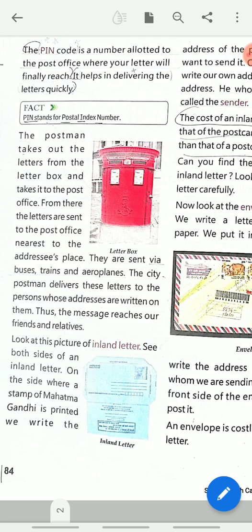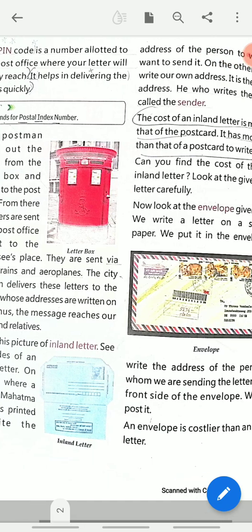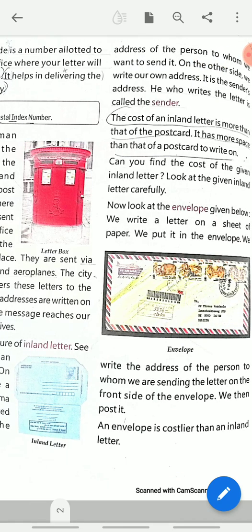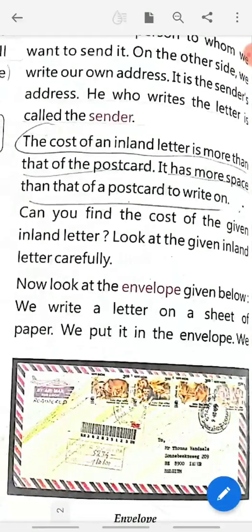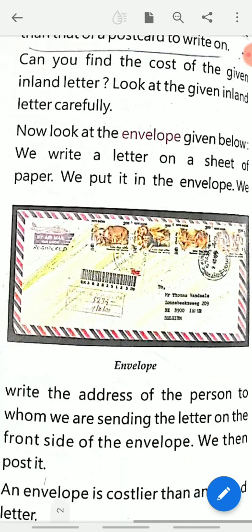PIN stands for Postal Index Number. We have done the differences between the inland letter and the postcard. The cost of an inland letter is more than the postcard and it has more space than the postcard. This is the difference between the inland letter and the postcard.